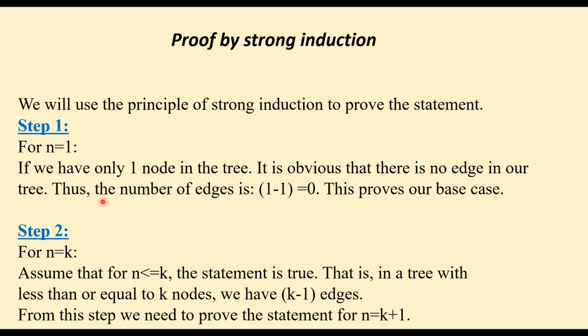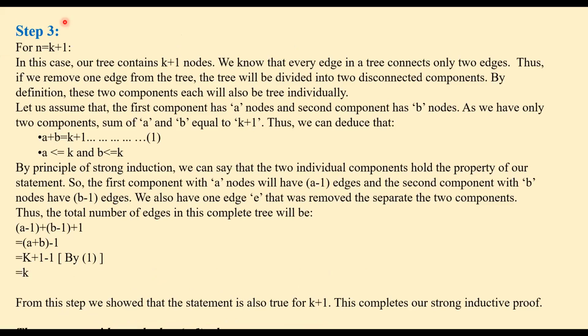Now let's move on to step 2 for n equal to k. In this case, our graph has k nodes. We assume that for all values n less than or equal to k, the statement is true. That is, in a tree with less than or equal to k nodes, we have k minus 1 edges. Because we're working with strong induction, if we take n equal to k to be true, then it is true for any value starting from the base case up to n equal to k. From this step, we need to prove that the statement is true for n equal to k plus 1. So we see step 3 next.